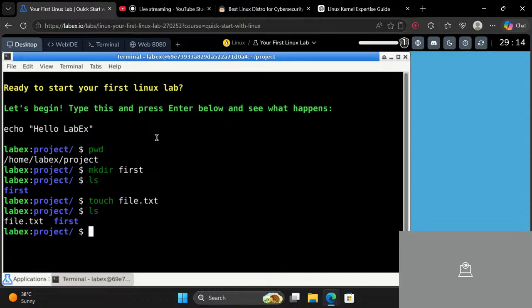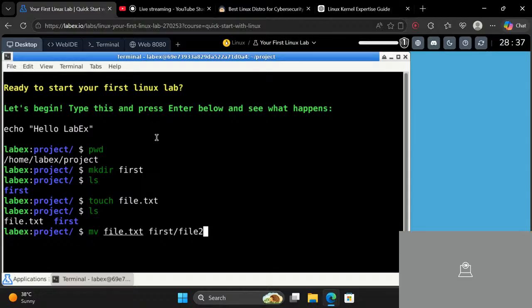So how will I do it? We will use the mv command. So this will say move, it will say move file.txt to first. And now if I just click enter, it will put file.tsx into first. But if I want to rename this file.tsx into a separate one, I will rename it to